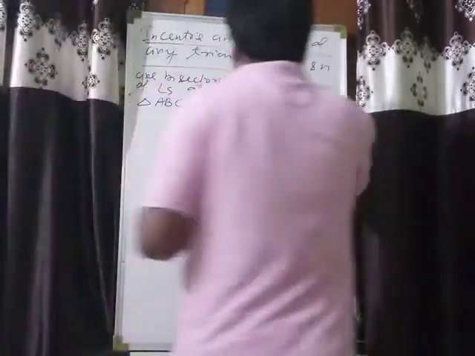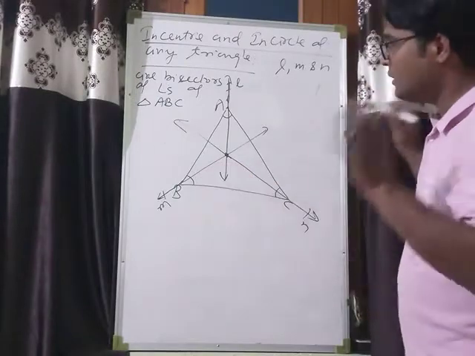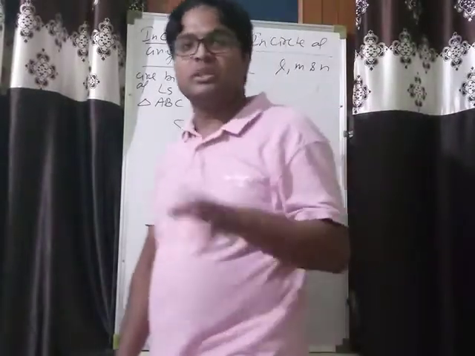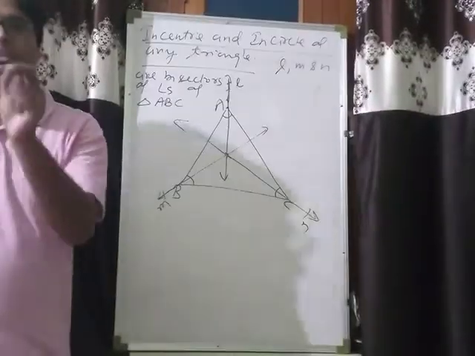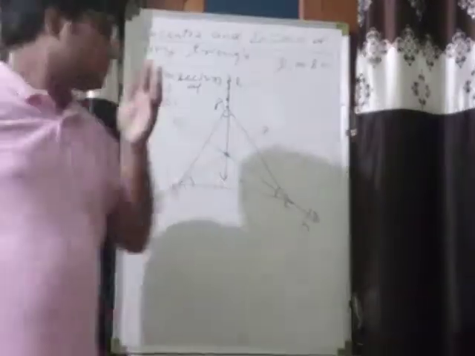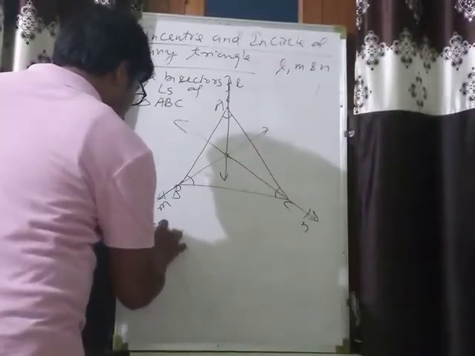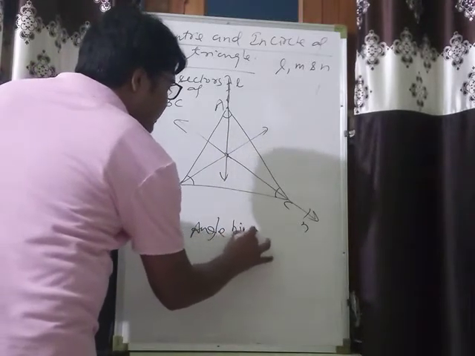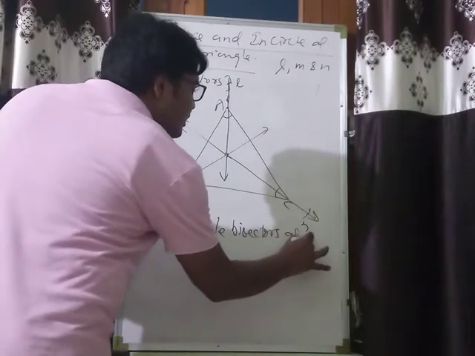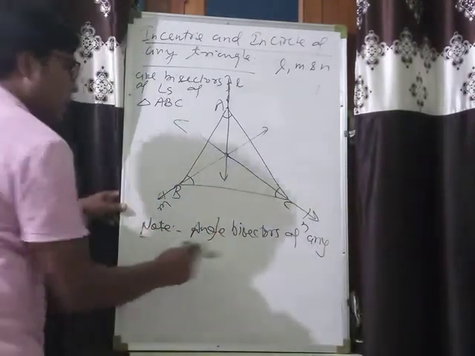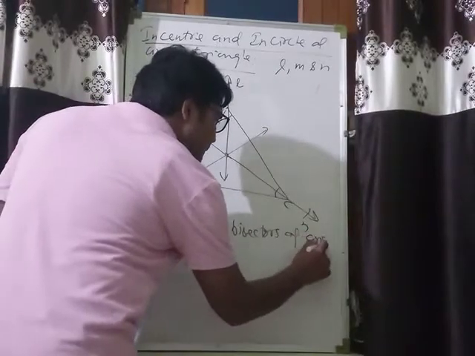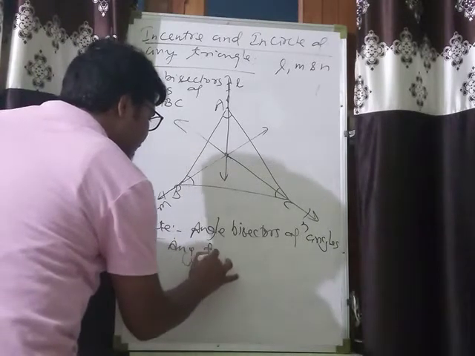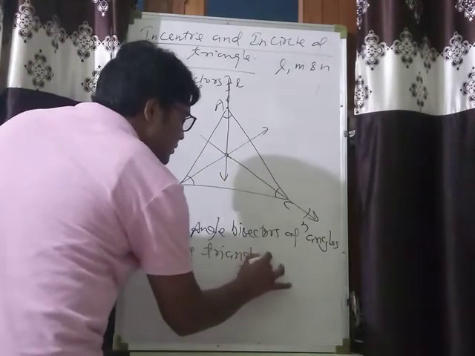Now see, I have made L, M and N intersect at the same point, because angle bisectors of any triangle are concurrent. Note: angle bisectors of angles of any triangle are concurrent.